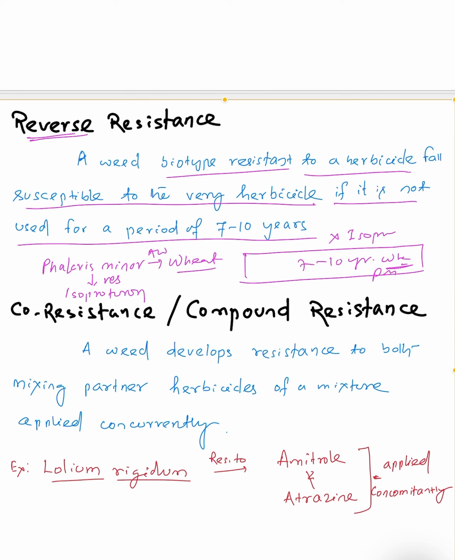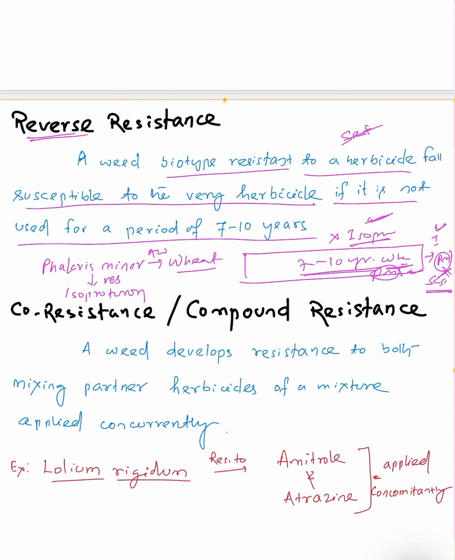Though Phalaris minor is present, I use other herbicides instead. Then after 10 years, if I use isoproturon again, Phalaris minor has become susceptible and can be controlled. This is called reverse resistance.